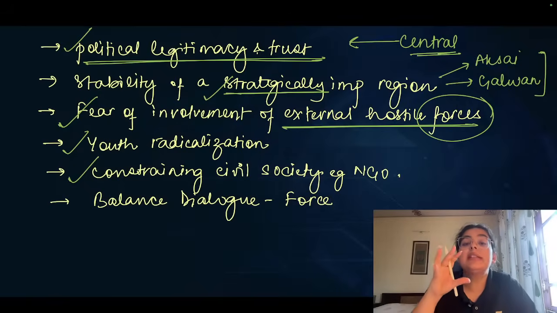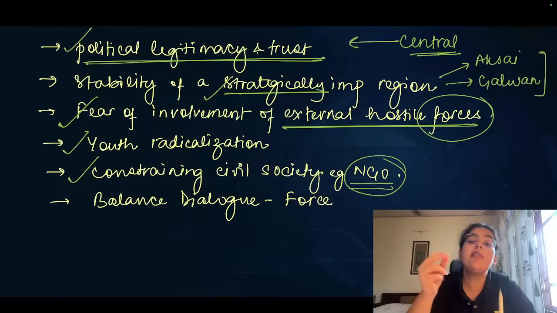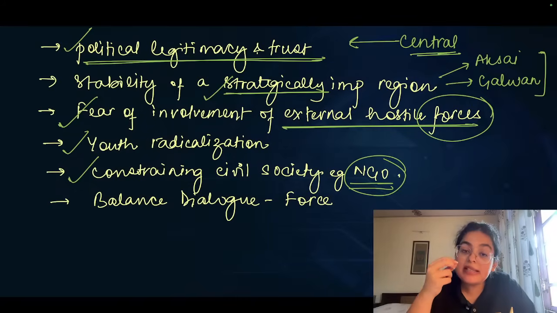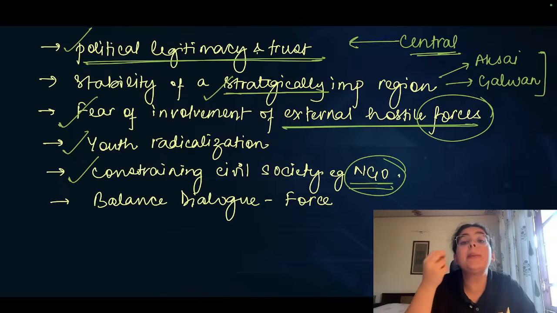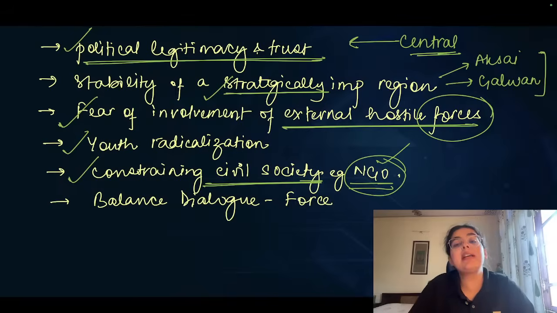So in this context, taking away his NGO license, taking away his FCRA license can be seen as a chilling effect on civil society to flourish, can be seen as an extreme step against those individuals that are protesting peacefully. And therefore, certain allegations on him for instigating the revolt, for instigating violence, can be certainly hard-hitting. So constraining civil society, for example the NGOs, or revoking FCRA licenses can be a major problem.